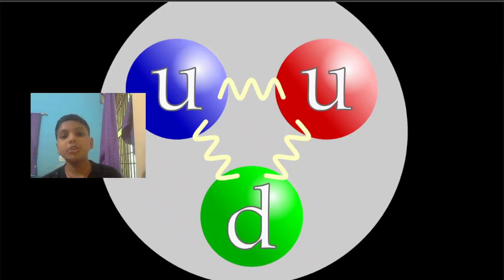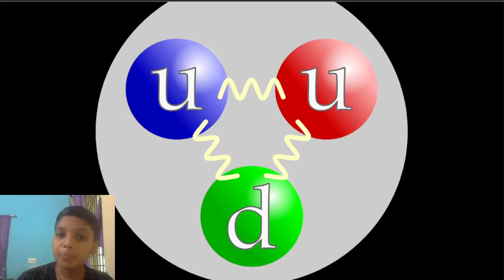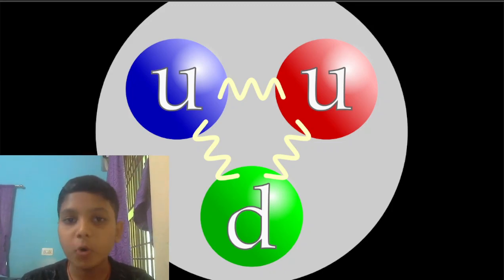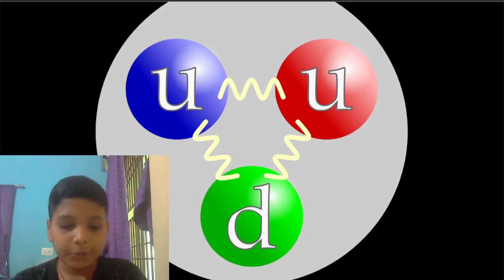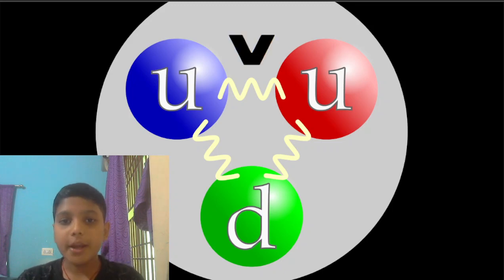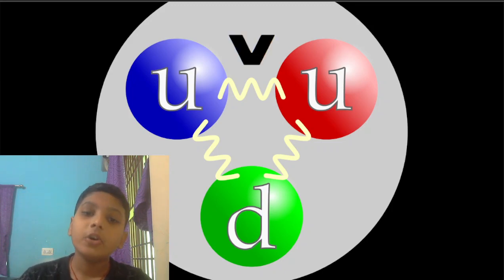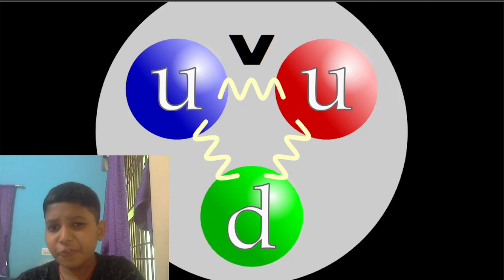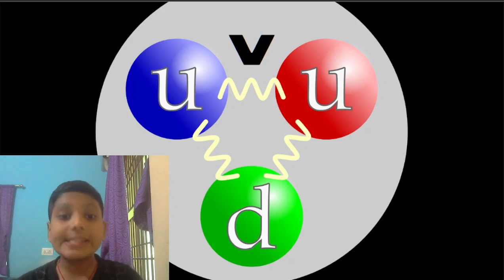This is the structure of a proton, which, as you can see, contains up quarks and a down quark. In between, let me also mark it for you, the faint yellow colored objects are known as the gluons, which we were talking about.